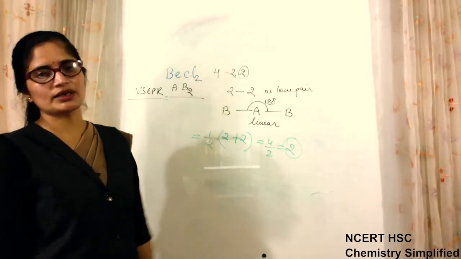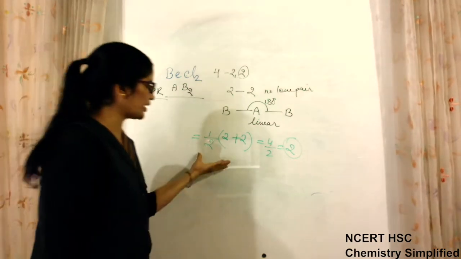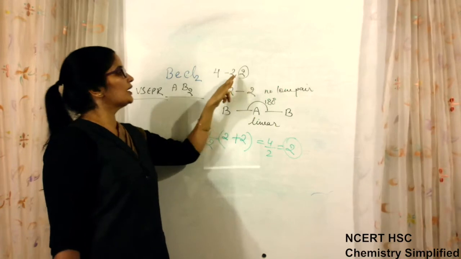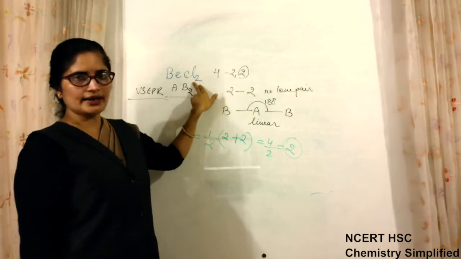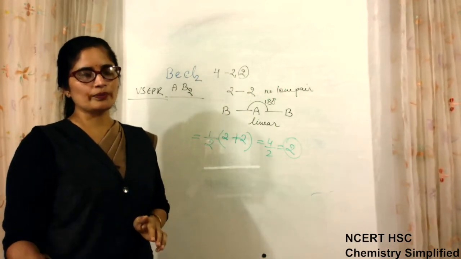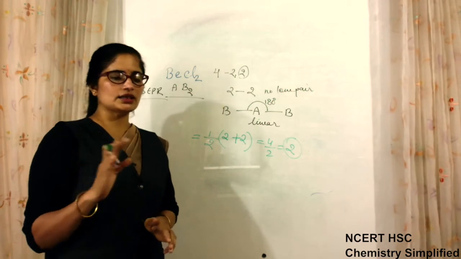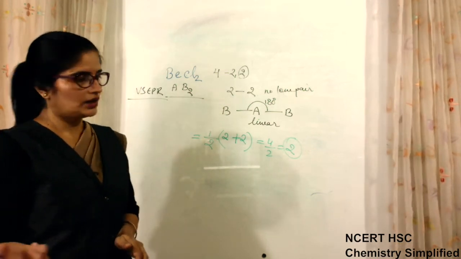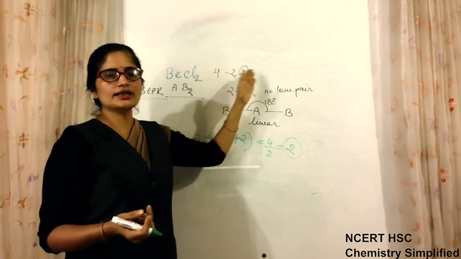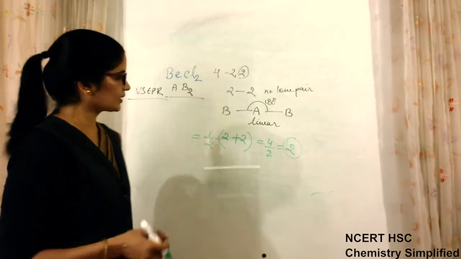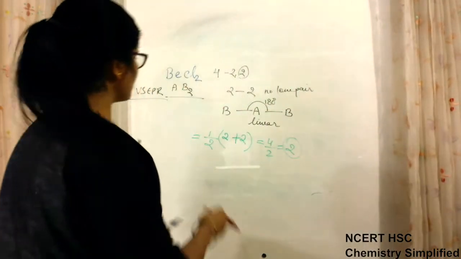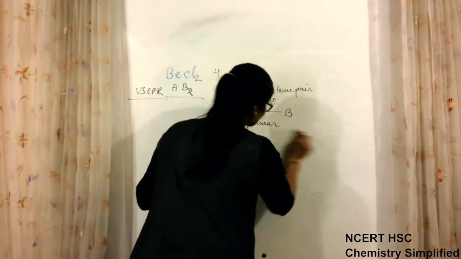That means the geometry is a regular one. Either you calculate in this manner or directly as I told you: tally the valence electrons and side atoms. If they are equal, no lone pair. If they are not equal, whatever number is extra is the number of lone pairs. Clear? By this method also you got the same geometry and same structure.